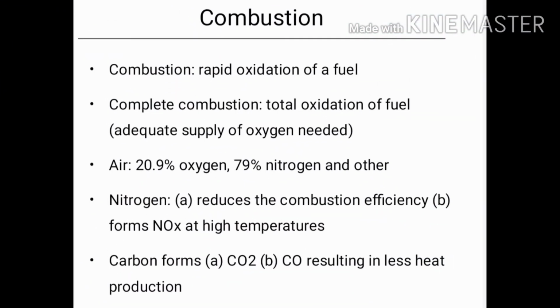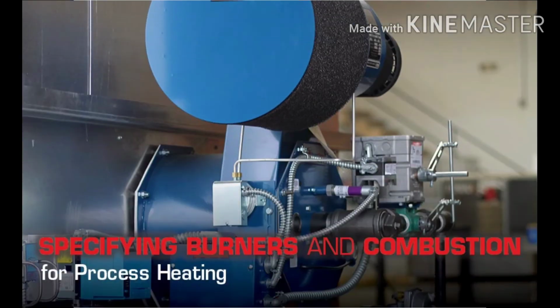And the next slide represents that combustion is the rapid oxidation of fuel. Air contains 20.9% oxygen, 79% nitrogen and other components. The application of combustion is very vast in chemical industries and process industries.